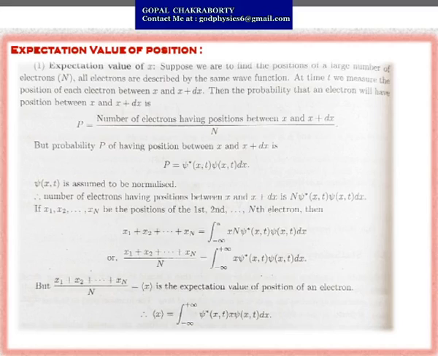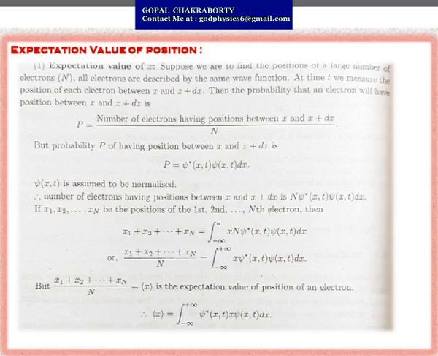If x1, x2 up to xn are the positions of the first, second up to nth electron, then you can write x1 plus x2 plus up to xn equals the integration from minus infinity to plus infinity of x capital N psi star psi dx, or (x1 plus x2 up to xn) whole divided by capital N equals the integral from minus infinity to plus infinity of x psi star psi dx.